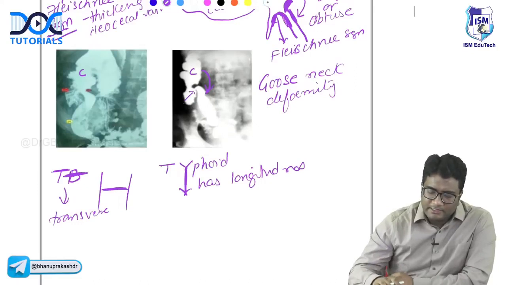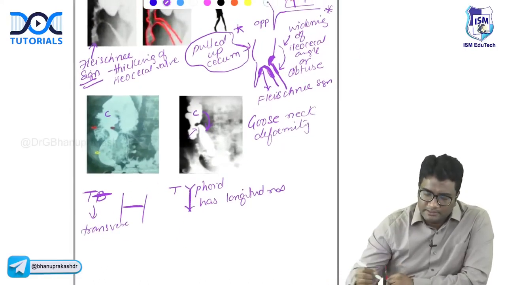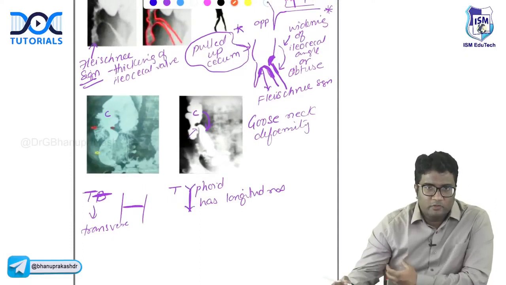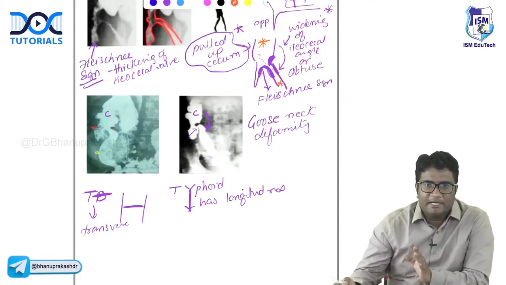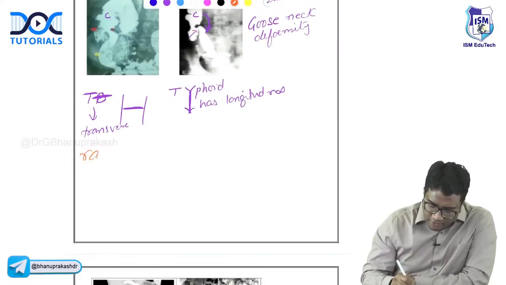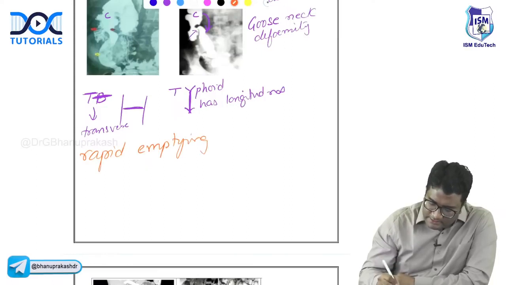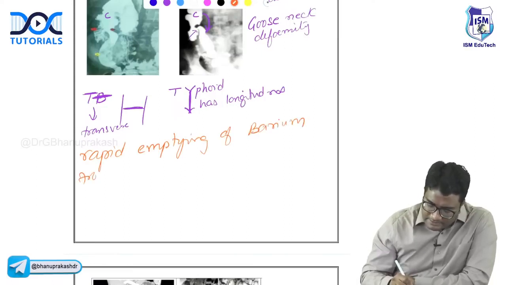And one more important thing to remember in TB is when you give contrast studies, when you do barium studies, the barium will come in the normal areas, but in the inflamed areas, it will be washed off fast. There is rapid emptying of barium. So the barium will not stay in the diseased area. Rapid emptying of barium from diseased segments.